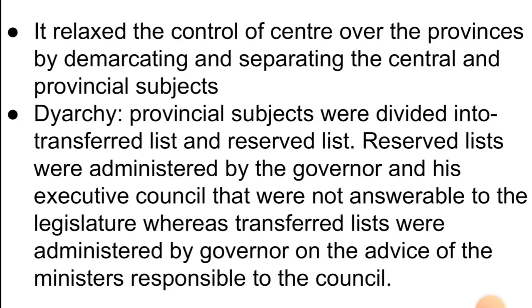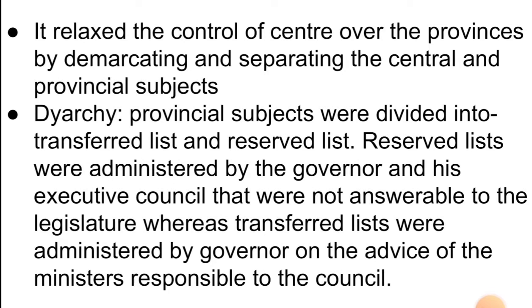Then came the Government of India Act 1919. It relaxed the control of the center over the provinces by demarcating and separating the central and provincial subjects. So there was a decentralizing tendency in this act. Central subjects were made separate and provincial subjects were made separate. The center would make laws on the central subjects, and provinces would make laws and legislations on the provincial subjects.